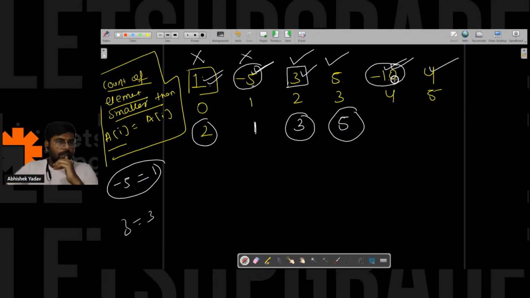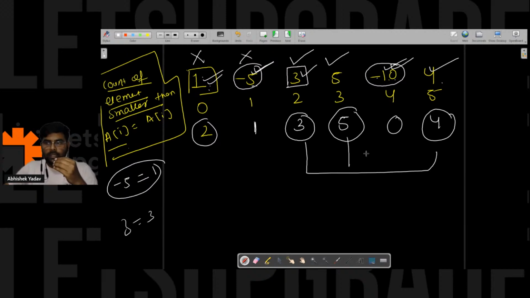For minus 10, how many elements are smaller than minus 10? 0. For 4, how many elements are smaller than 4? 1, minus 5, 3 and minus 10. So 4 elements are smaller than 4. So here I have 3 noble integers. So my answer will be 3 here.